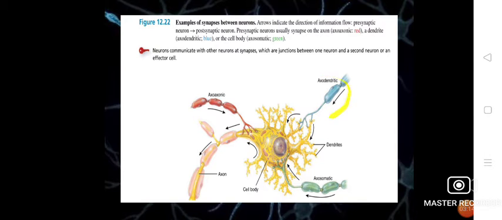And in this case, the axon-dendritic communication, that is, the axon of a nerve transmits the signal to the dendritic region of this neuron. Therefore, this is named axodendritic. And in this case, axosomatic means the axon terminal provides the signal to the cell body, and therefore this is named the axosomatic synapse.